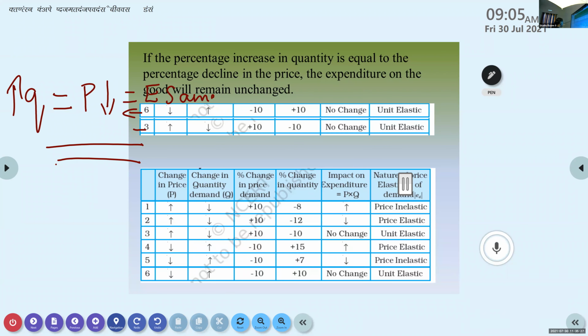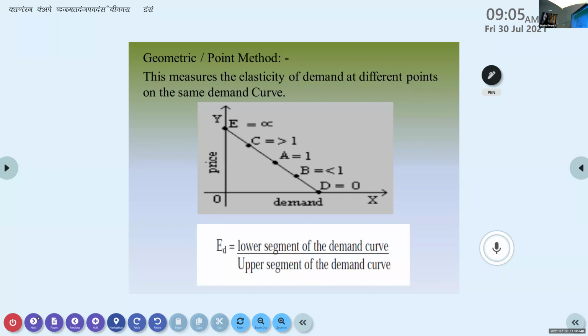Okay, now the next one, this is another one. Is it clear for you? The picture? Yes, ma'am. Because when I see, it's not much clear for me. Okay. The next method is the point method or geometric method.